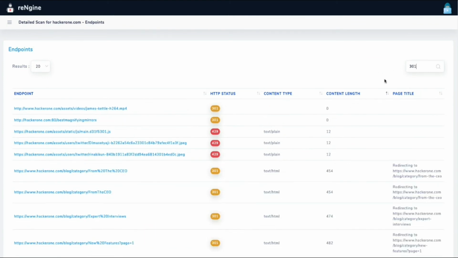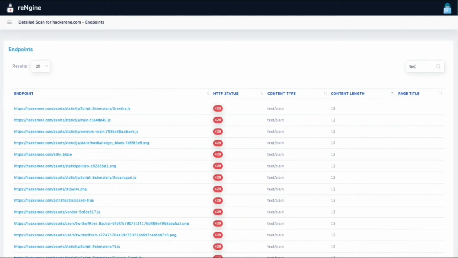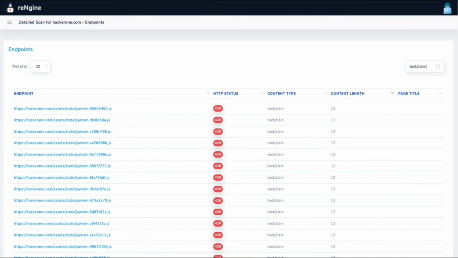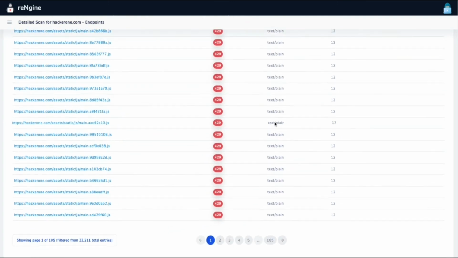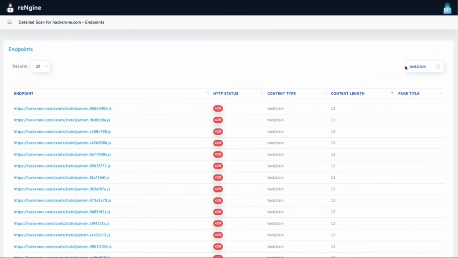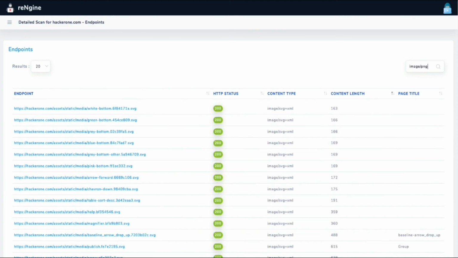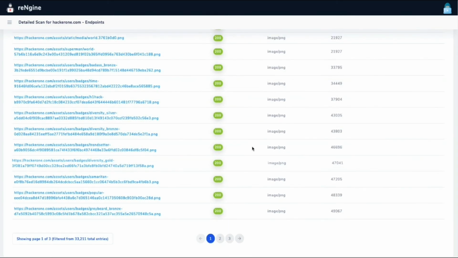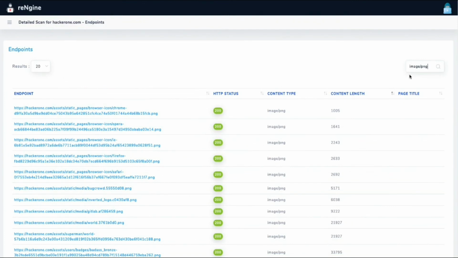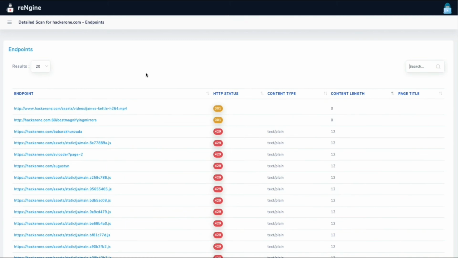And then you can also sort based on the content type, text/plain. So it will display all the content types with text/plain. I think we can do image/png. So you can filter all the endpoints that have content type image/png, and of course similarly you can search based on the page title as well. That's all about endpoints.